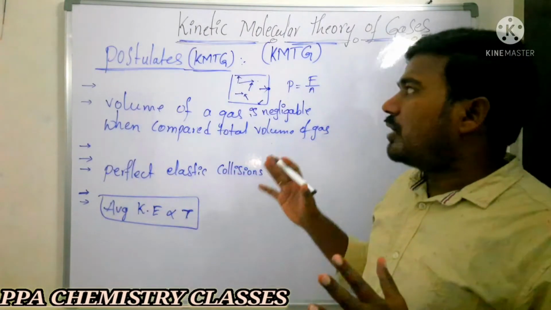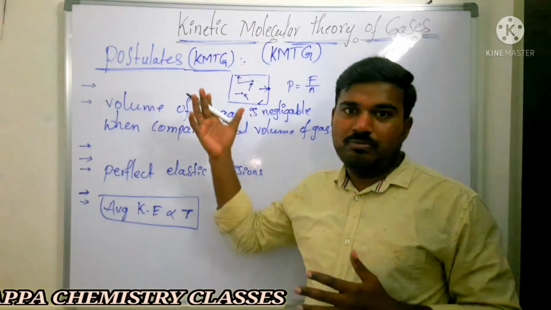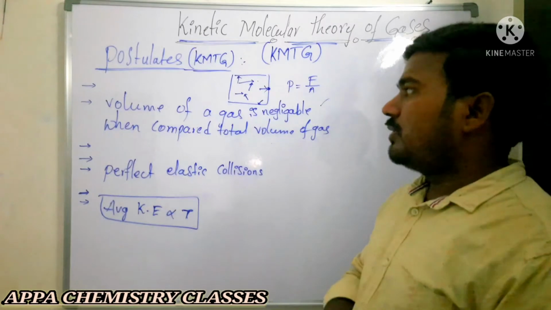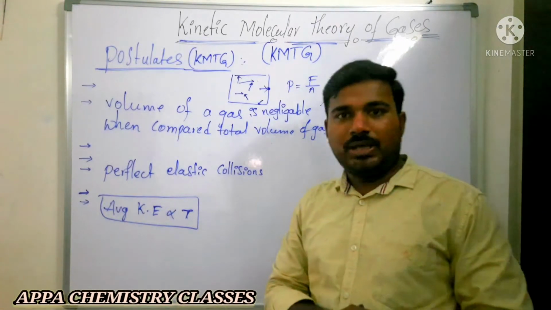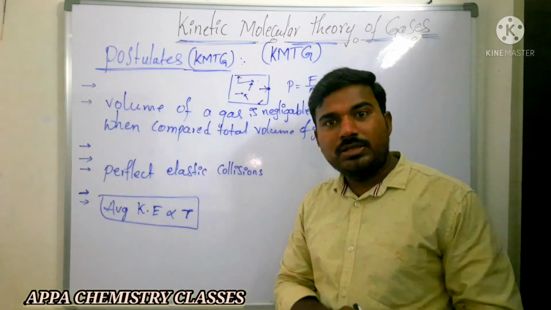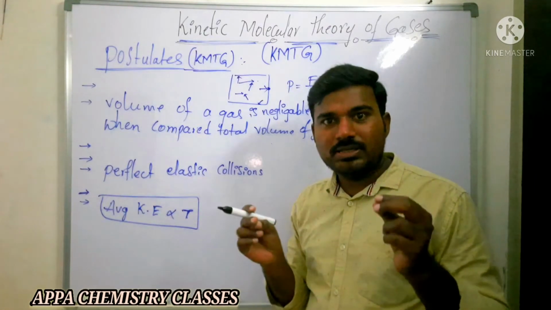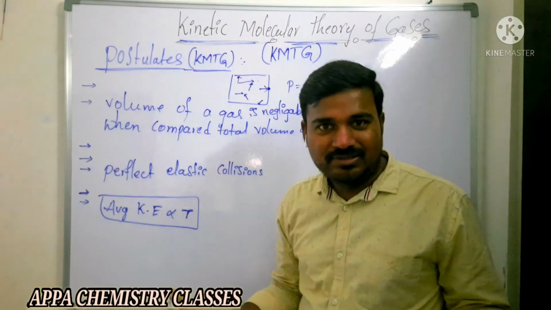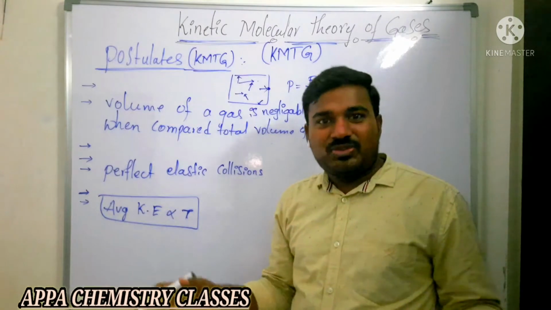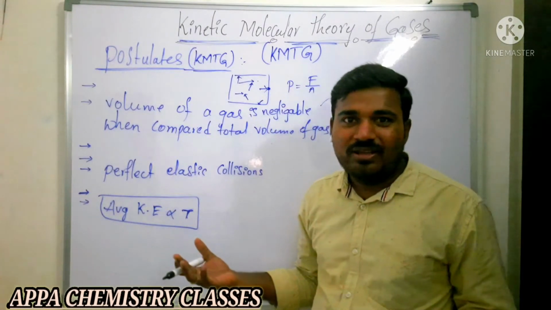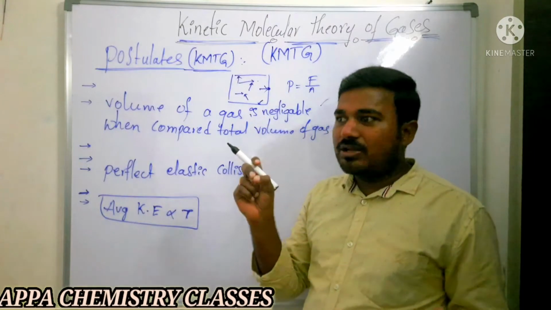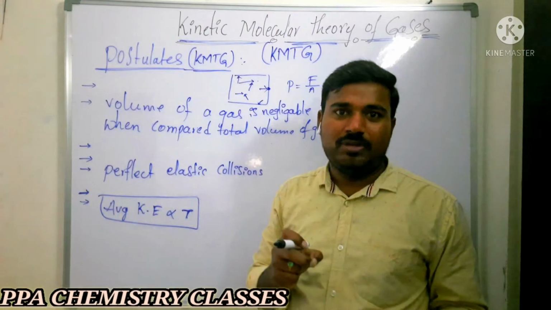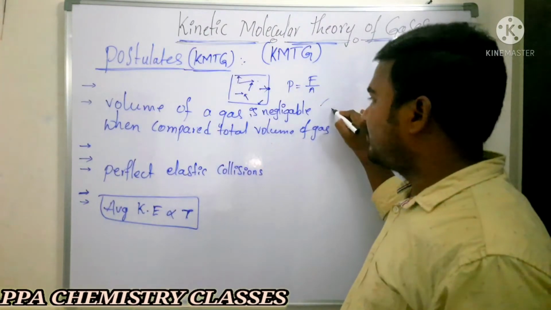Here there are two wrong assumptions made by the kinetic molecular theory of gases. What are those? The volume occupied by the gas molecules is negligible compared to the total volume of the gas. So why is it negligible? If the gas is not occupying some volume in the container, how do you get liquid gases? If the gas is not occupying volume, how is it creating pressure? It occupies a very small portion, but we should not neglect it. It has some volume. That is one of the wrong assumptions.